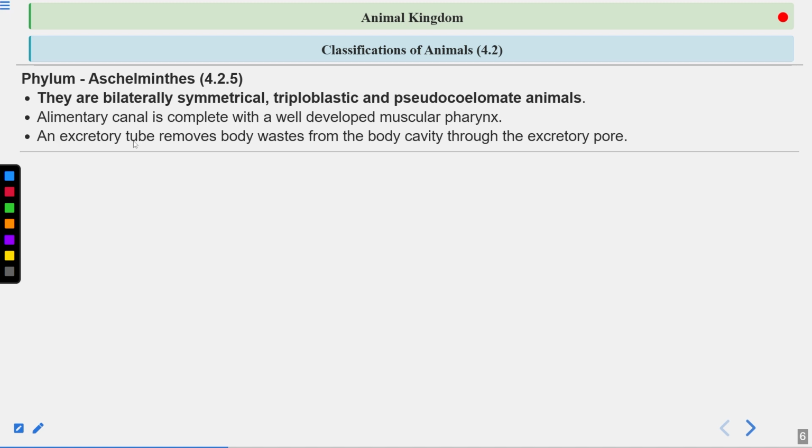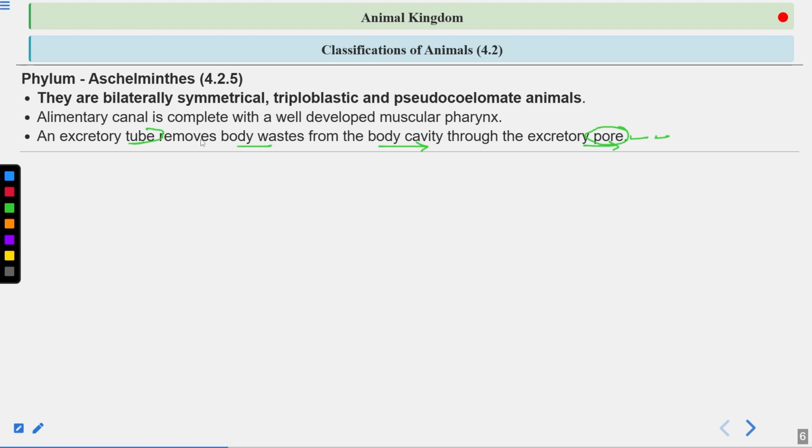Now, excretory tubes remove body waste from the body cavity through the excretory pore. Now we are talking about excretion in roundworms. So they use specialized excretory tubes for excretion, and they collect the waste from the body cavities. And they remove the waste through the excretory pores. Clear? So these are kind of primitive kidneys. And the system here in roundworm also maintains the osmotic balance as well.